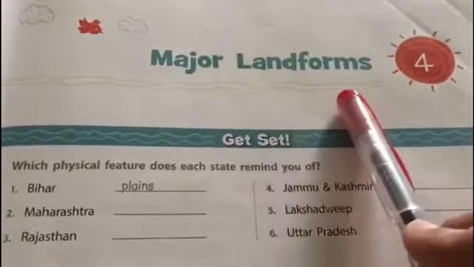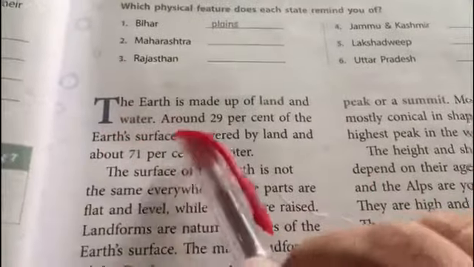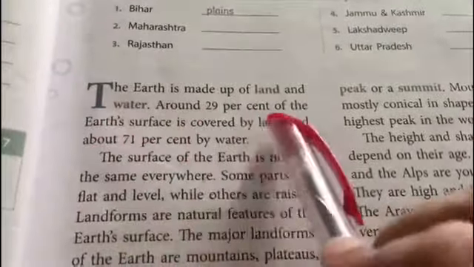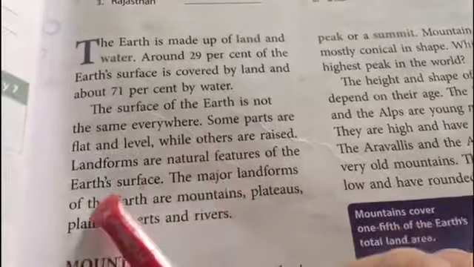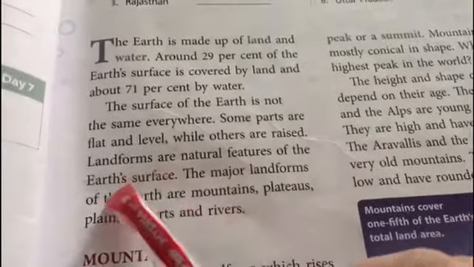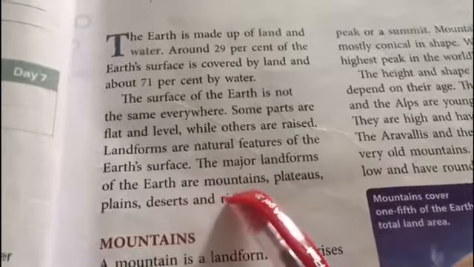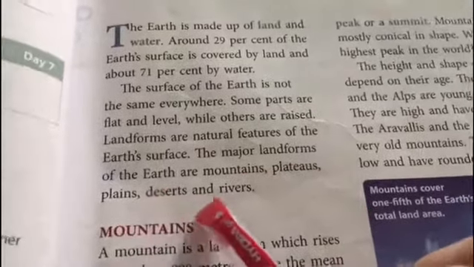So today we'll revise this chapter of your SST, Major Landforms, chapter 4. So let us start. The earth is made up of land and water. Around 29% of the earth's surface is covered by land and 71% is covered by water. The surface of the earth is not the same everywhere. Some parts are flat and level while others are raised. Landforms are natural features of the earth's surface. The major landforms of the earth are mountains, plateaus, plains, deserts and rivers, which we are going to do in detail. So first we are going to talk about the mountains.